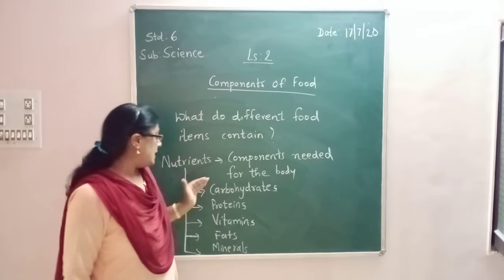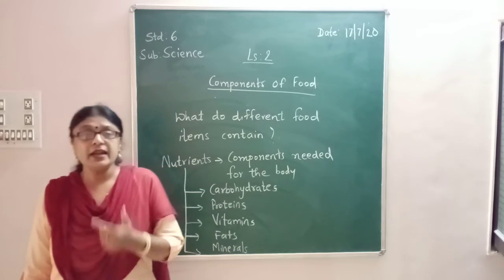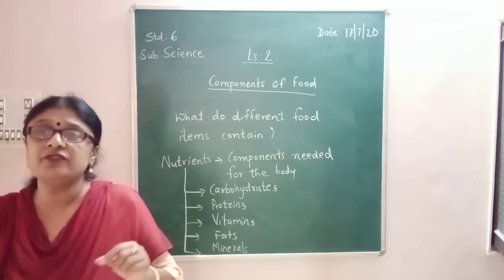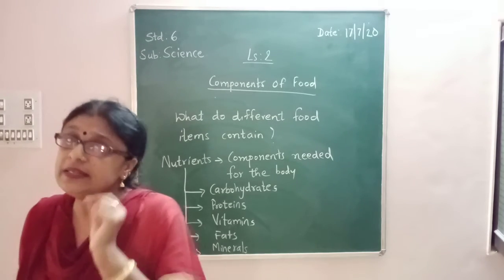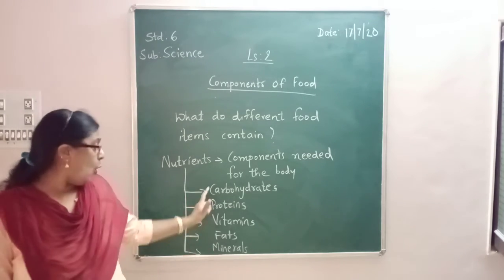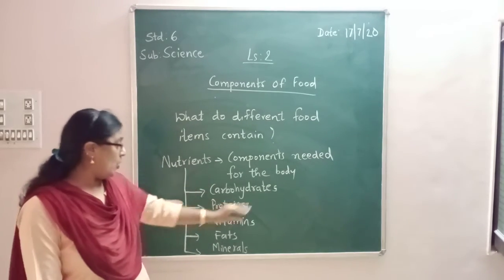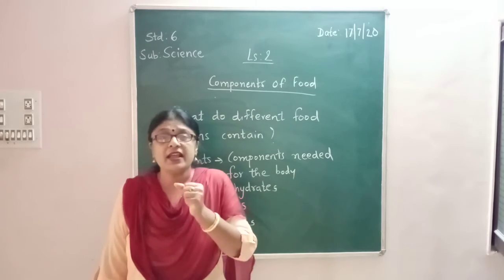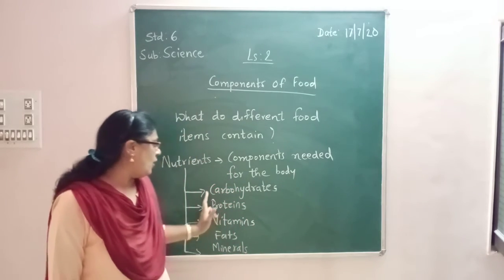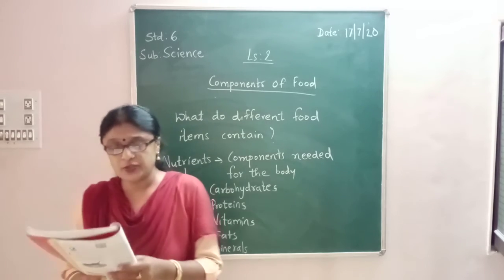Now the next part that we have to think about is: if I eat one food, does that food contain all these? Does roti contain carbohydrates, proteins, vitamins, everything? We can test the presence of these by doing different activities, and that we are going to carry out.